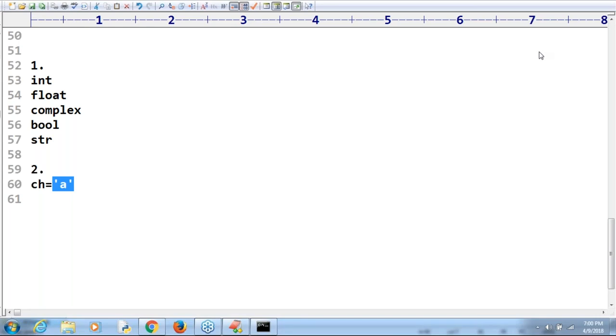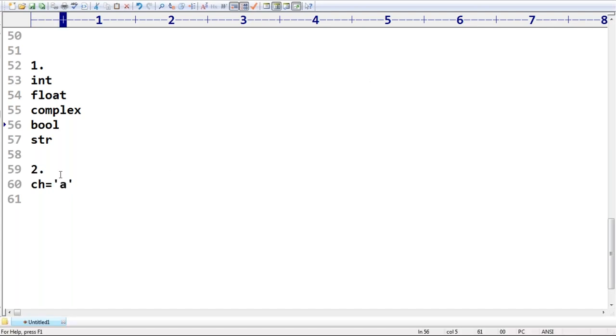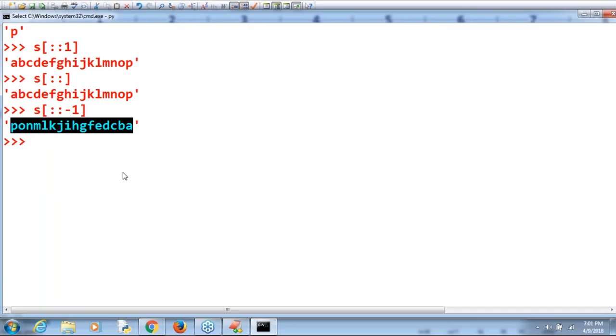Is it char type or string type? You people should be aware, sir. Remember that in Python, the char data type is not there. Even if it is a single character, internally it is treated as a string type only. In C language and Java language, it is treated as a char type, but in Python it is treated as a string type only.